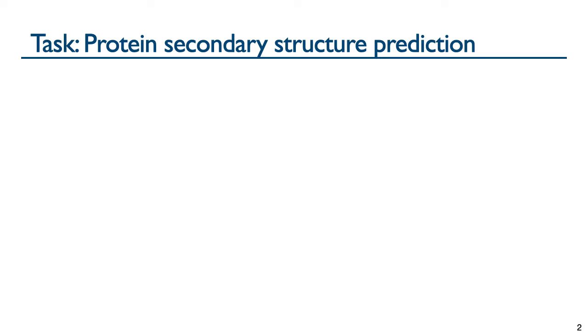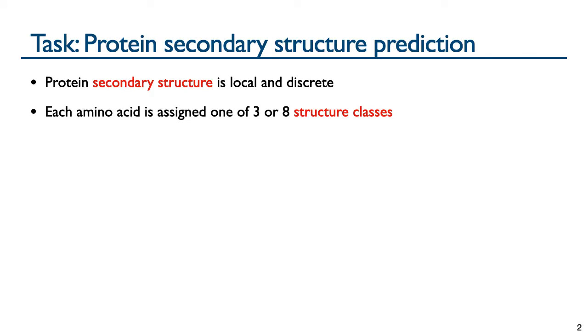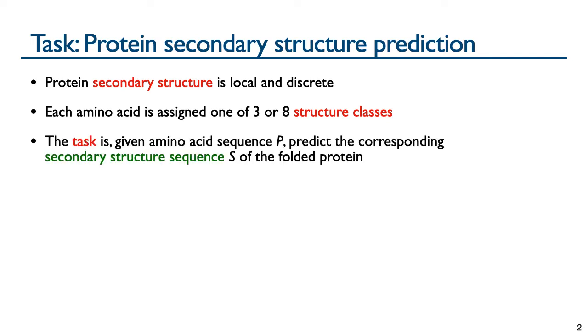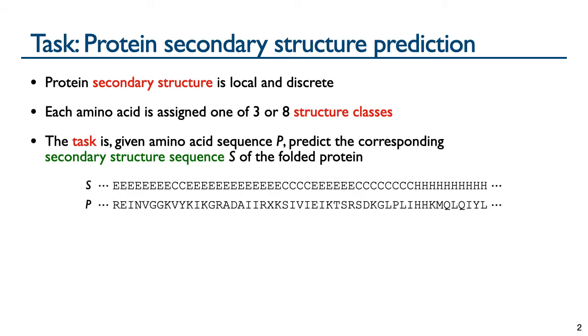The task we address in this talk is protein secondary structure prediction. Protein secondary structure is a local and discrete form of protein structure. Given an amino acid sequence, each amino acid is assigned one of 3 or 8 secondary structure classes, depending on the model. The task is, given amino acid sequence P, predict the corresponding secondary structure sequence S of the folded protein. For each amino acid position in P, S gives the corresponding secondary structure state, where in the 3-state model, E is beta strand, C is coil, and H is helix.